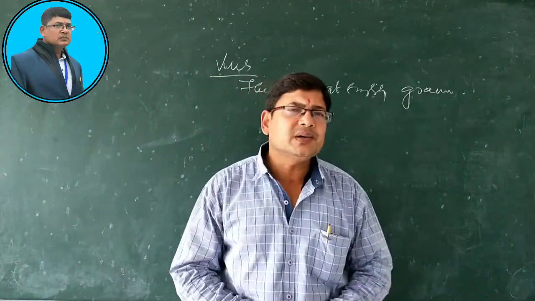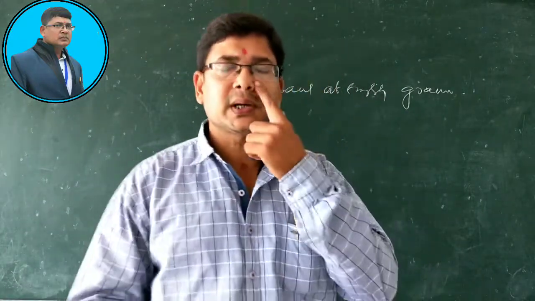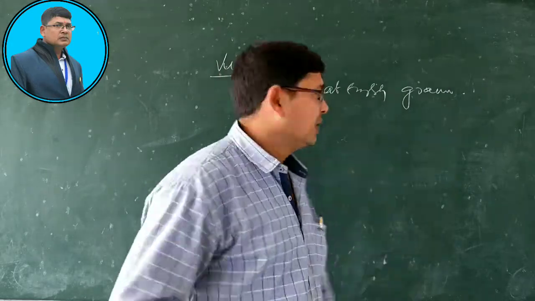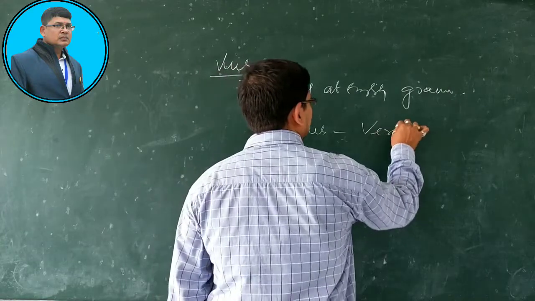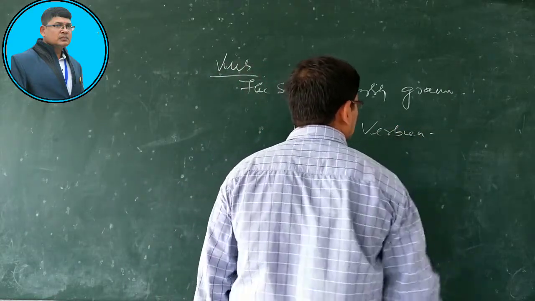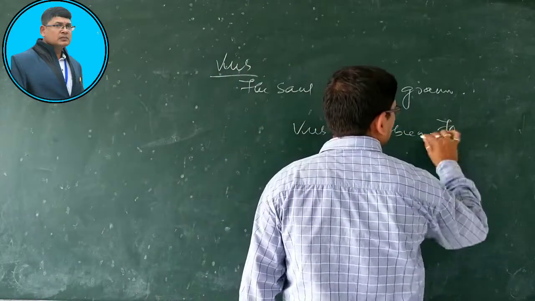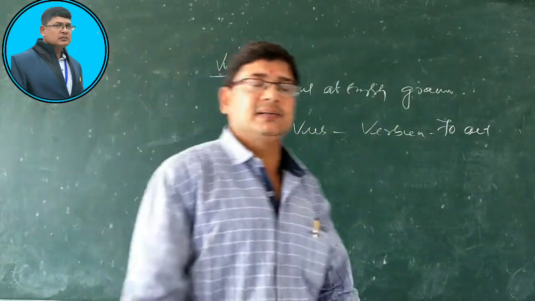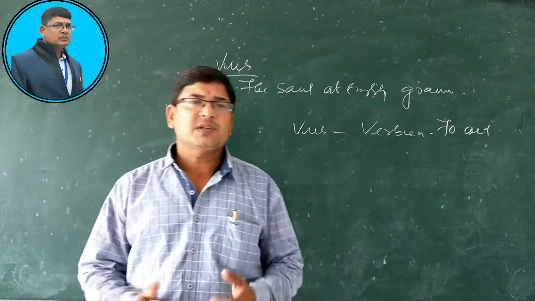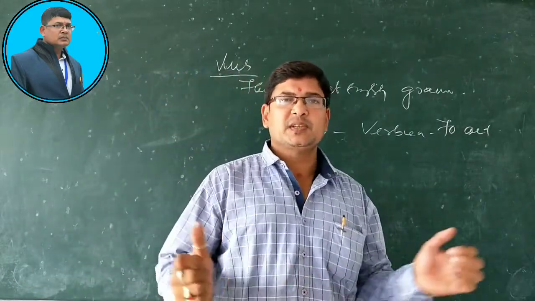So, what is a verb? Why is it called verb? Verb is derived from the word verbum, which means to act. Very good. So, verb is derived from the Greek root verbum, which means to act.